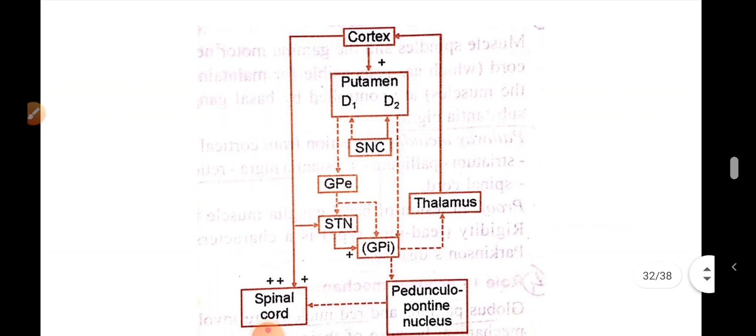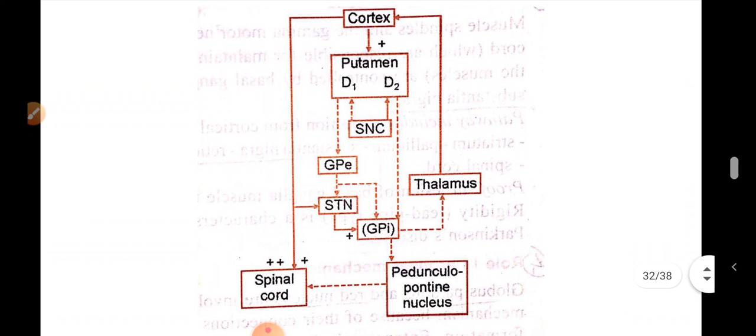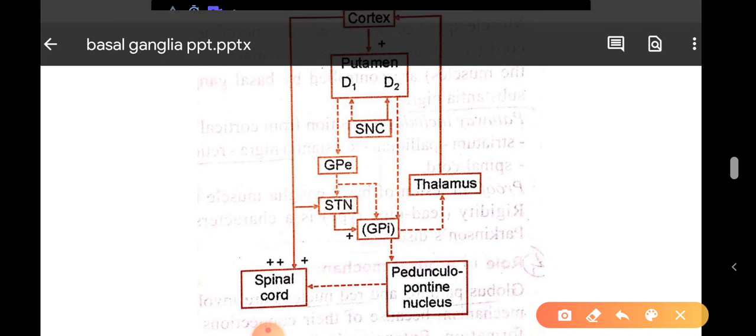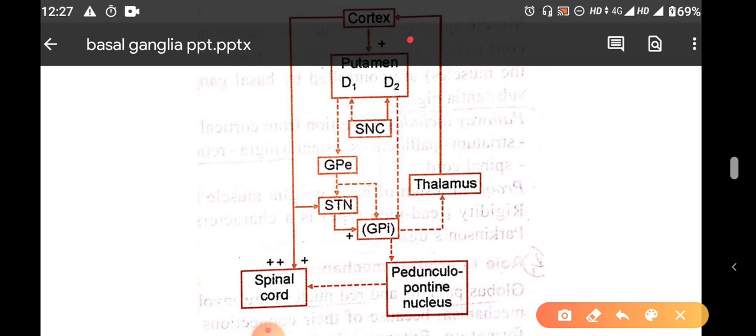This is the picture in the normal person. From the cortex, the fibers go to the striatum, which are the excitatory ones. From the striatum, the pars compacta of substantia nigra gives the excitatory and the inhibitory output.